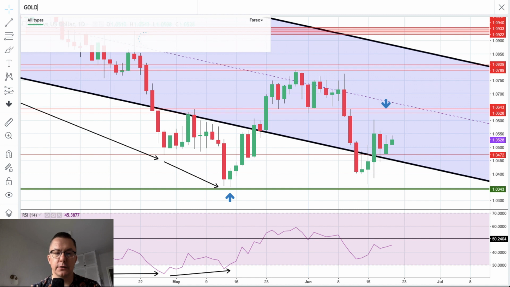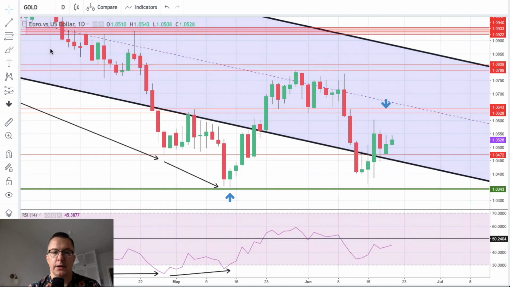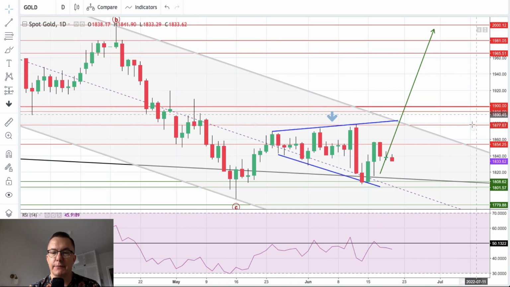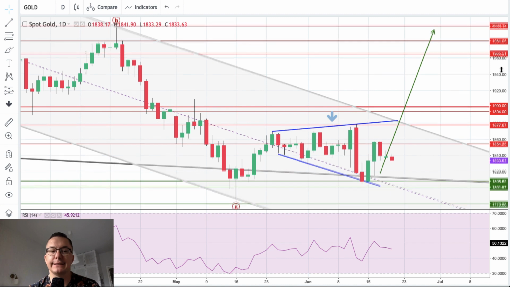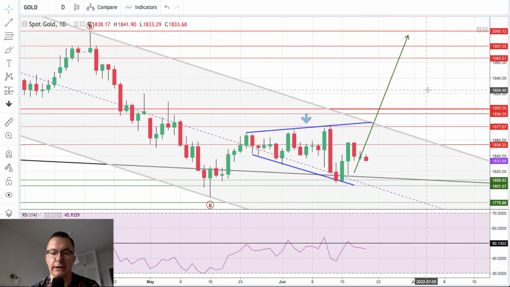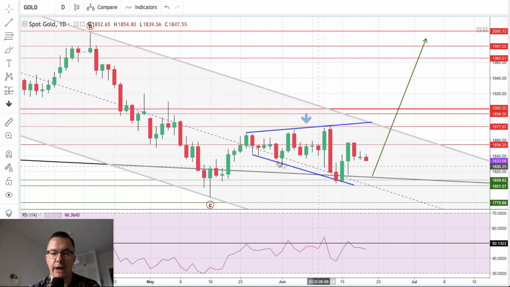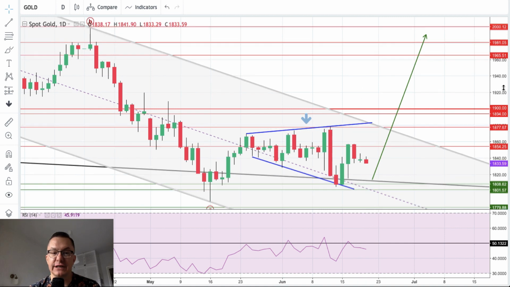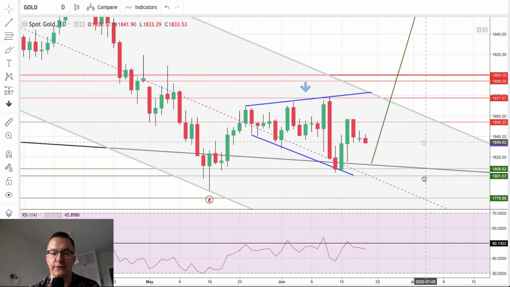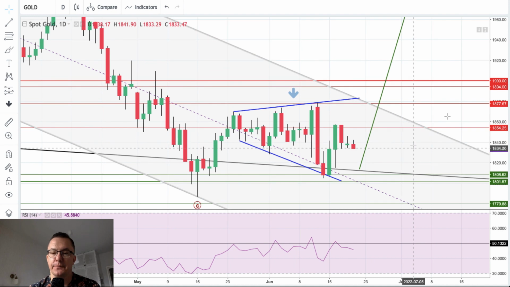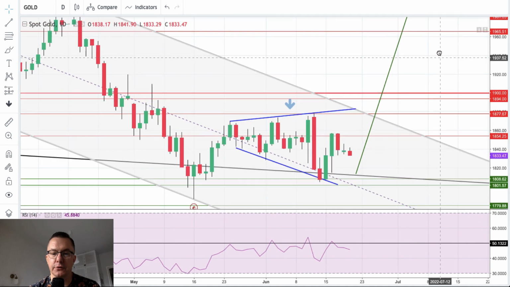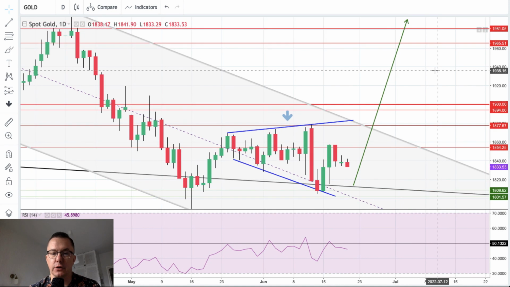Let's take a look at gold. We didn't analyze gold for quite some time, and we got this nice daily time frame chart of the spot gold market. Please notice the fact that we have our broadening triangle pattern. This is kind of a rare pattern for the financial markets. However, it's not impossible to occur, especially on gold.